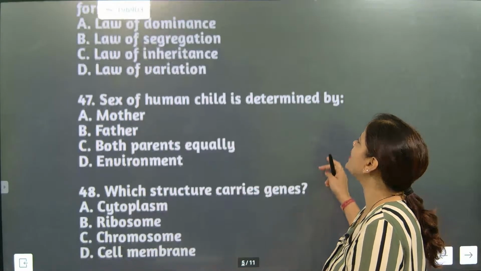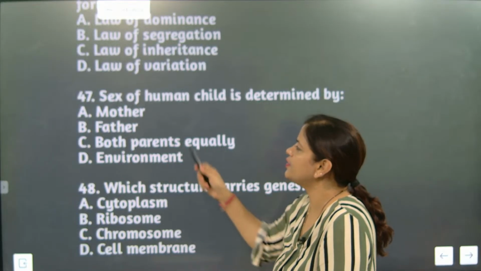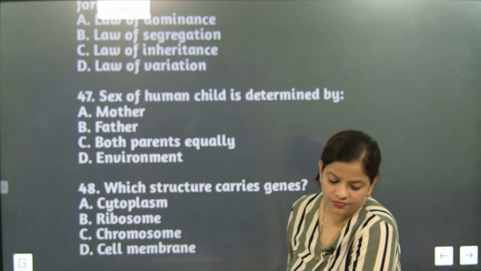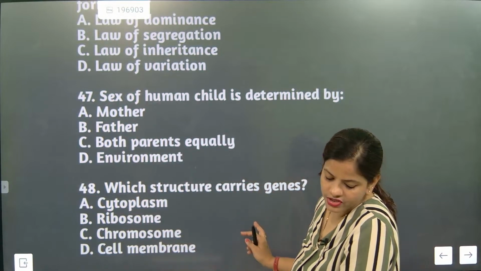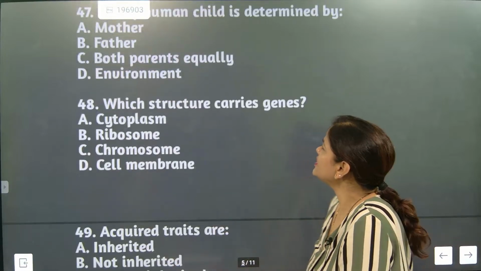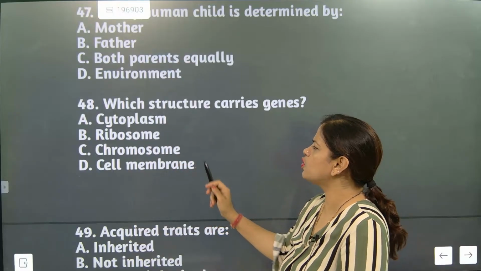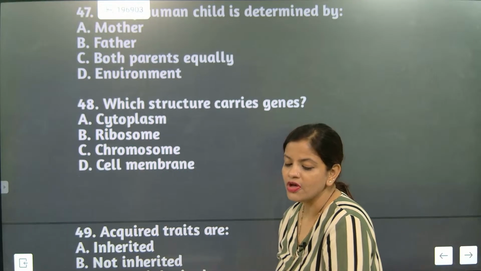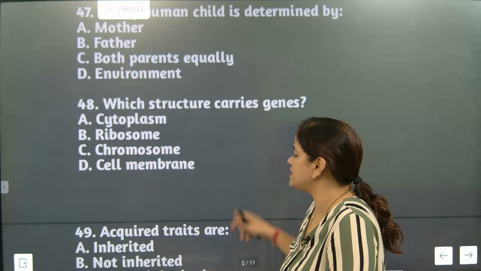Sex of a human child is determined by mother, father, both, or parents equally? The correct answer is B, father. Understood? Because the father has X and Y. Question 48. Which structure carries genes? Cytoplasm, ribosomes, chromosomes, or cell membrane? Chromosomes are the carriers of genes. Absolutely correct.